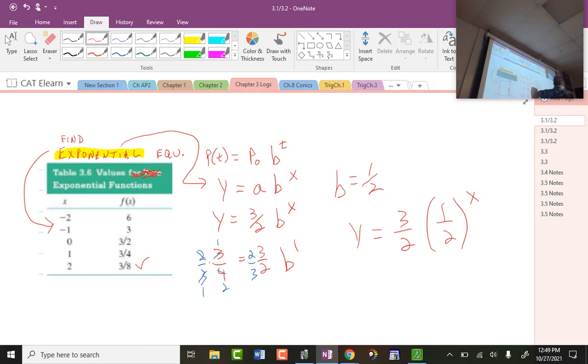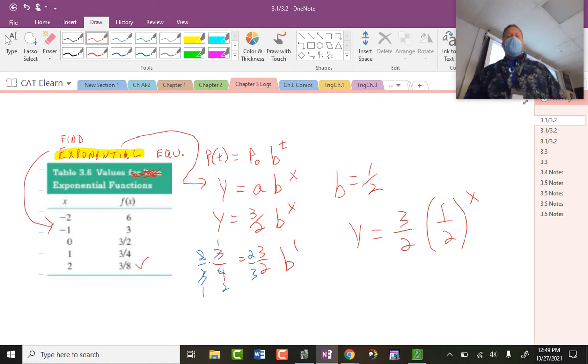1/2 to the -2 is actually 2 to the 2nd, which is 4. 4 times 3 halves, 2 goes into 4 twice, 2 times 3 is 6. So I can actually evaluate that as well without having to write it down.